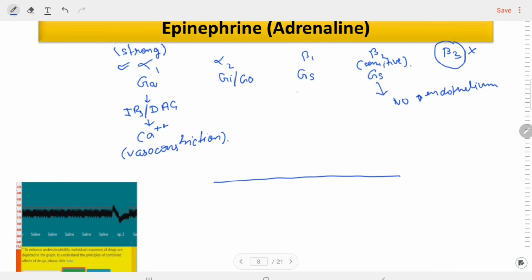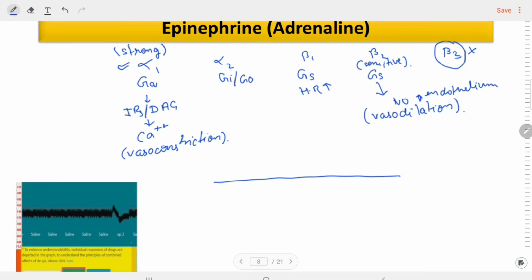Due to the activation of beta 1, the heart rate will increase. Due to the activation of beta 2, there will be vasodilation. The main effect of adrenaline is demonstrated on the alpha 1 and beta 2 receptors, because when we give adrenaline to the dog, what will happen?